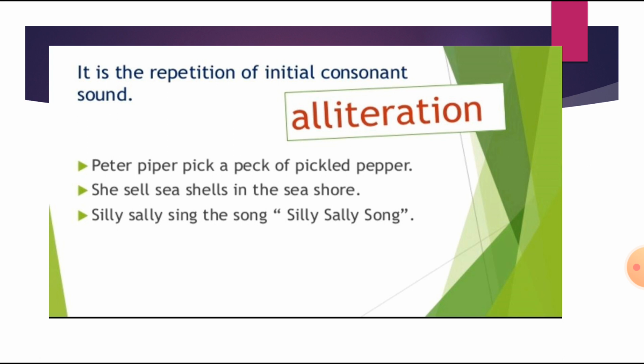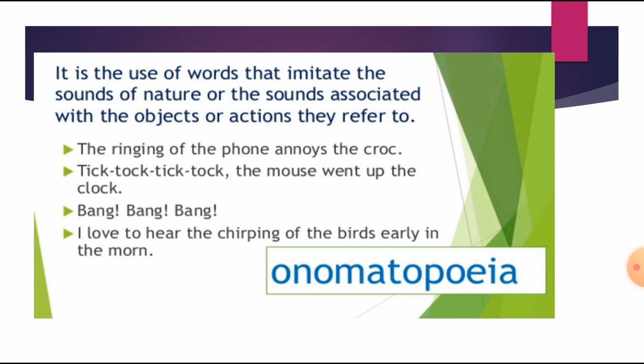That is called alliteration. And when we talk of onomatopoeia, it is the use of words that imitate the sounds of nature or the sounds associated with the object or action they refer to. The sound is associated with an object or with nature. With the examples you will come to know more clearly.